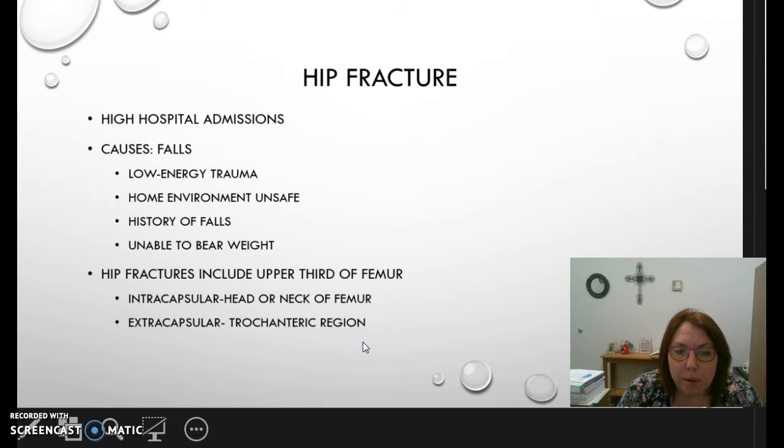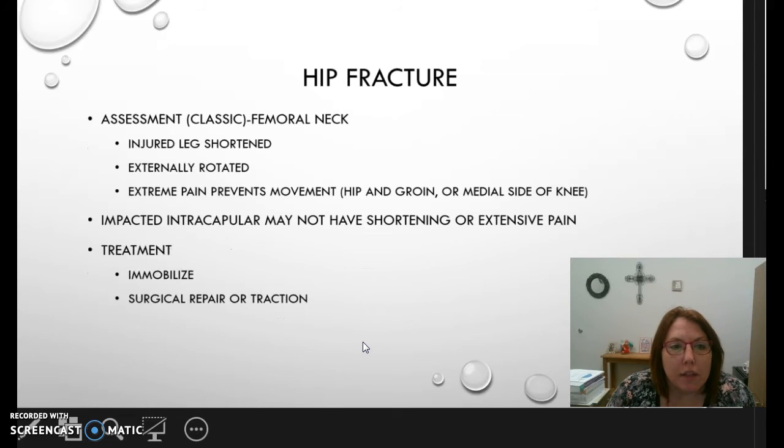Hip fractures include the upper third of the femur. You can have intracapsular, as the head or neck of the femur, the top part, or the extracapsular, which is that trochanter or greater trochanteric region. In the assessment of somebody that has a hip fracture, you're going to see the injured leg is going to be shorter. It's going to be externally rotated or rotated outward. They're going to have extreme pain when they do move, okay? And it's usually in the hip and the groin or the medial side of the knee is where they're going to experience pain. If you have an intracapsular fracture, you may not see shortening or extensive pain.